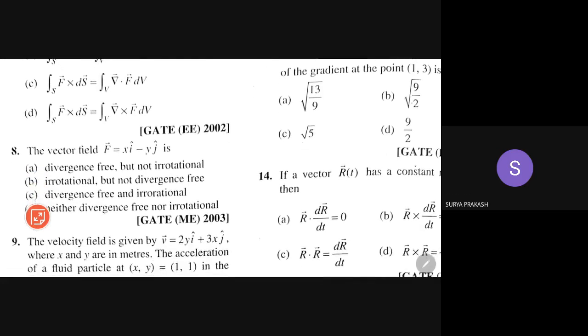Right. Then, eighth question. The vector field is divergence free but not irrotational, or rotational but not divergence free. So here you need to calculate the divergence of this and the curl of this. Then we can decide what the possibilities are. If curl of f bar is 0, then it is irrotational. Divergence free means it is 0.